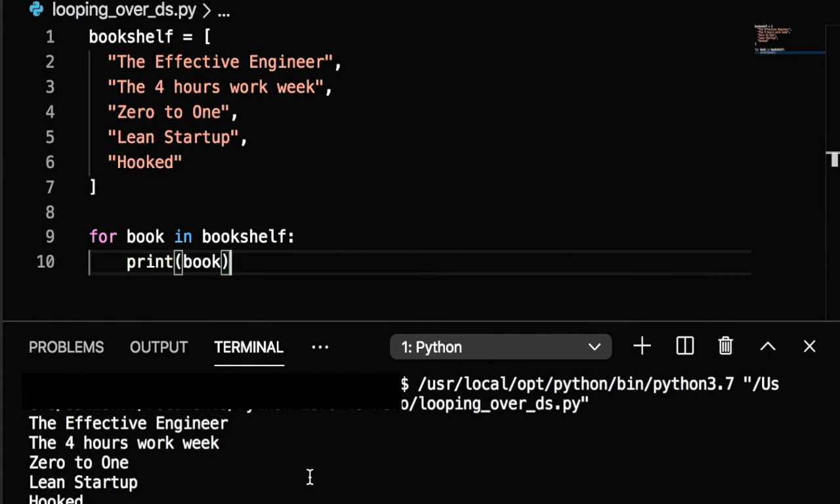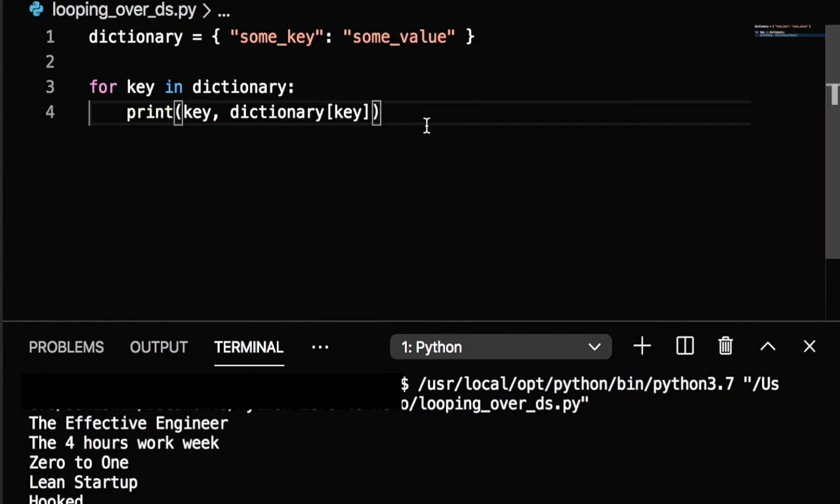So for each book in the book shelf, we can do everything with it. Print it, pretty simple and intuitive. That's for a list. For a hash data structure, we can also use a for loop. By hash data structure, I am referring to dictionary, key value pairs. Here is the code example. This is an example of how to use it. For each key in the dictionary, we print the key and its corresponding value.